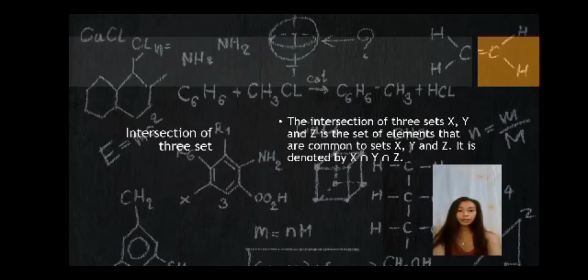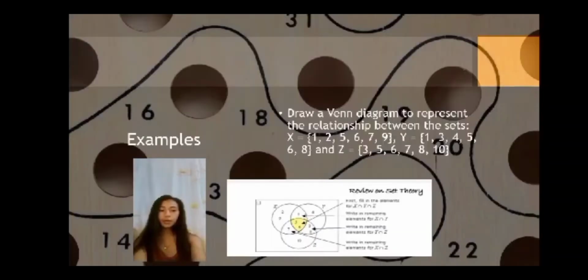The intersection of three sets. The intersection of three sets X, Y, and Z is a set of elements that are common to sets X, Y, and Z. It is denoted by X intersect Y intersect Z. For example, draw a Venn diagram to represent the relationship between the sets.